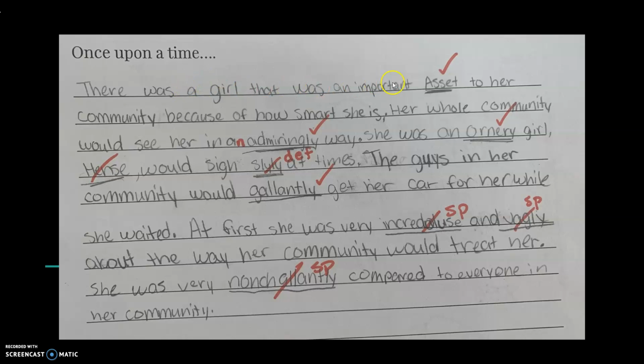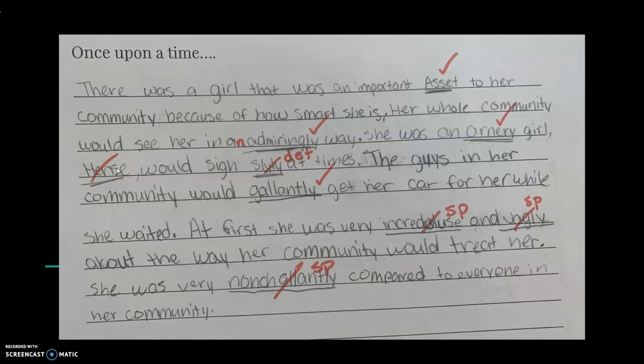There was a girl that was an important asset to her community. This is correct because this is a noun and this says an asset. Because of how smart she is, her whole community would see her in an admiringly way. The only thing that could change here was that it should be "an" and not "a" because this is a vowel.